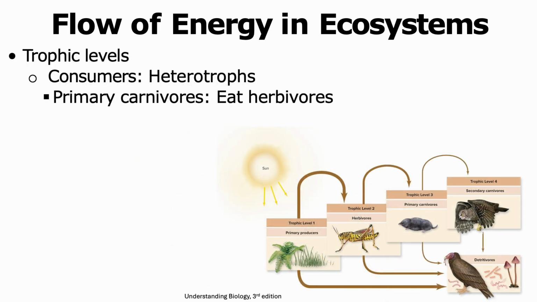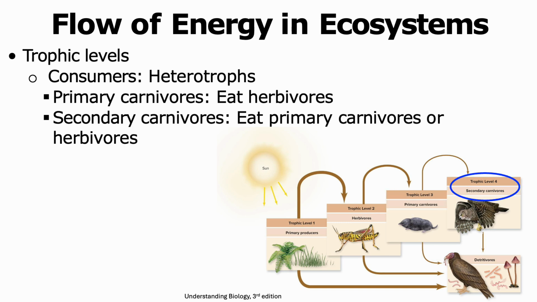The third trophic level are the primary carnivores. These organisms eat herbivores that belong to trophic level 2 in order to obtain their energy. The next trophic level is trophic level 4, where we can find the secondary carnivores. These organisms can eat primary carnivores or some herbivores, and thus they're able to obtain their energy.